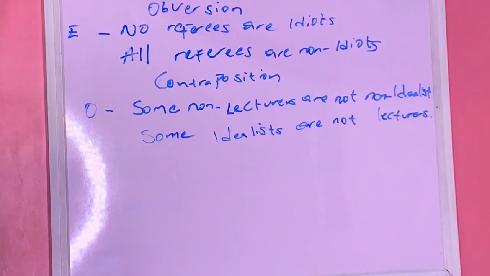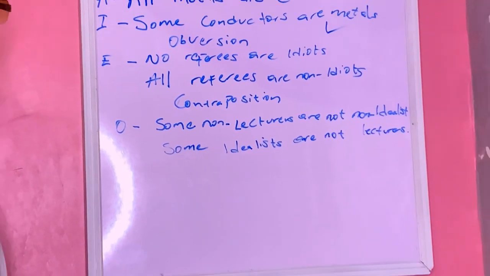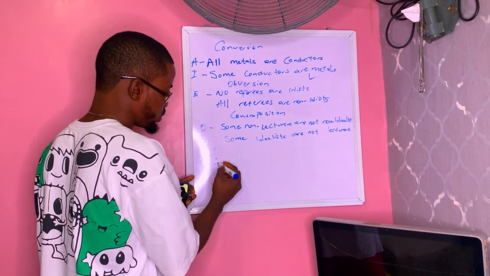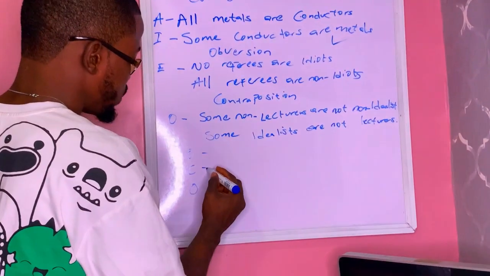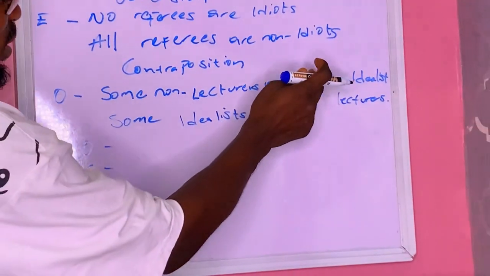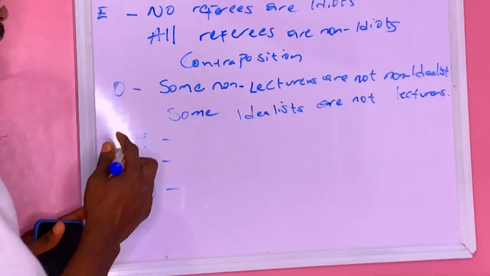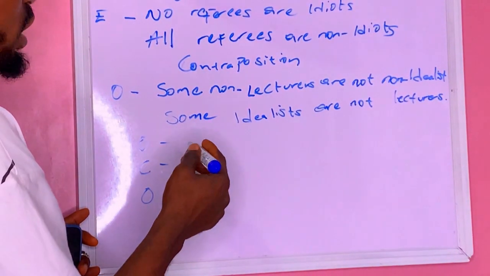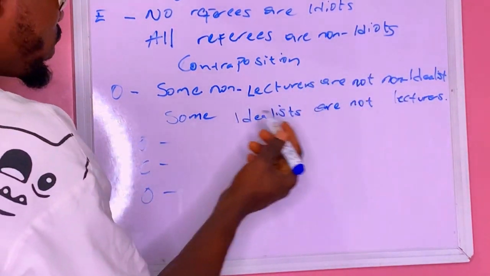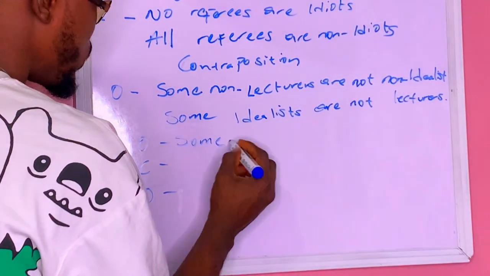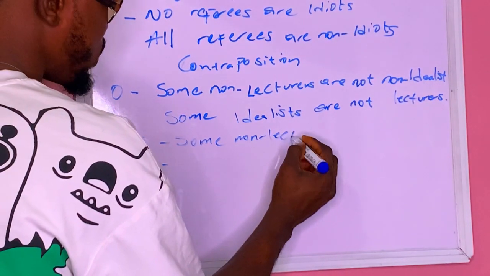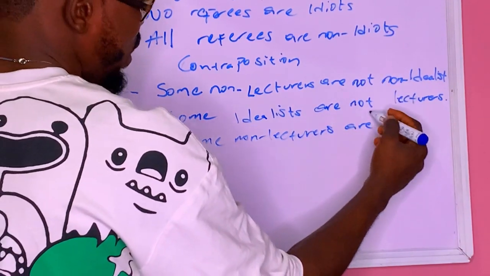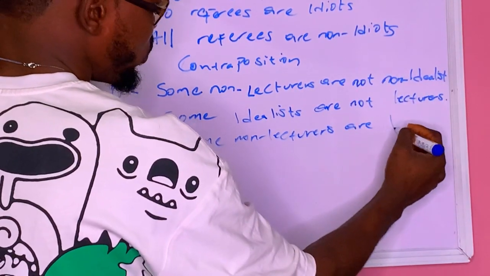So this is us doing it directly. Let's try the method of OCO and see whether we are still going to arrive at the same answer. So OCO. The first one: Some non-lecturers are not non-idealists. That's the whole proposition. If you are doing obversion for it, obversion states that you change the quality and replace the predicate with its complement. So it will become: Some non-lecturers are, that is from are not to are, then non-idealists will become what? Idealists.